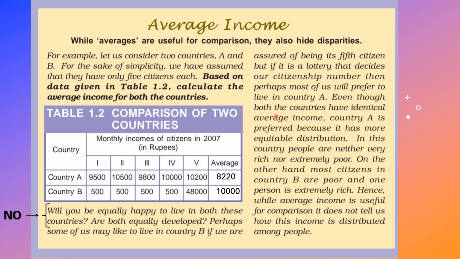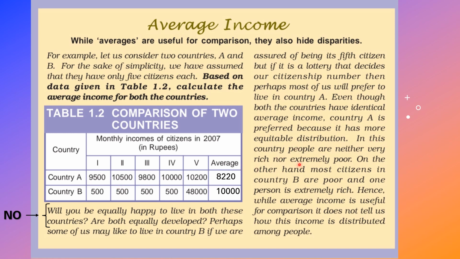Even though both countries have identical average income, country A is preferred because it has a more equitable distribution, right? Equitable distribution means everyone is somehow equally distributed. Here no one is poor. All are equal. That's why.